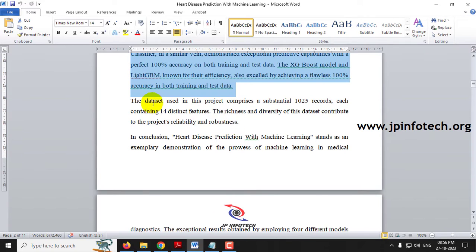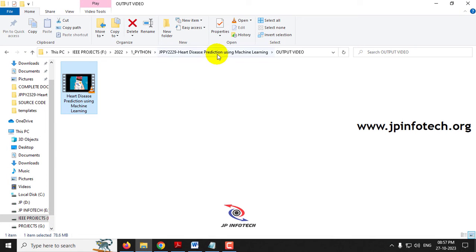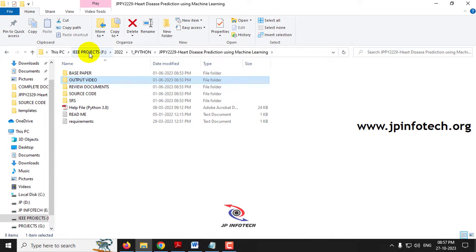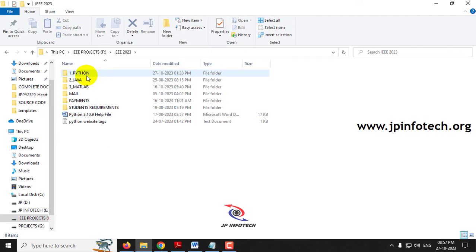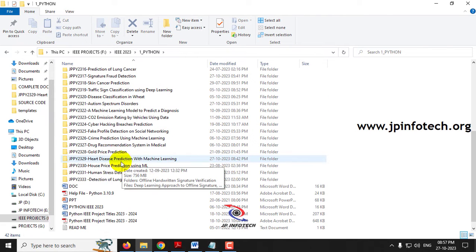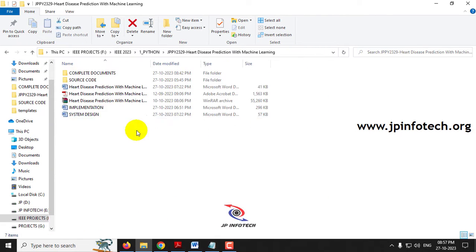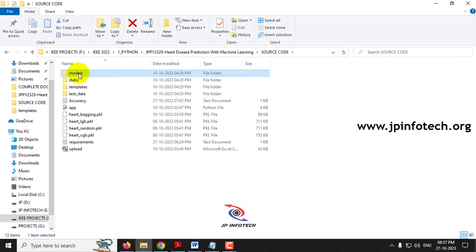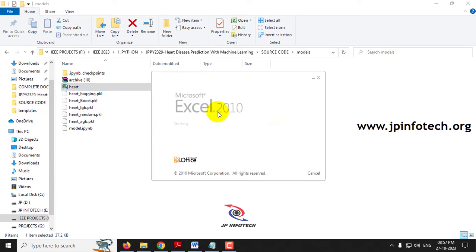Coming to the data set part, we have around 1025 data set records, which contain around 14 distinct features. I'll show you the data set part. In the source code folder model, we have this heart data set.